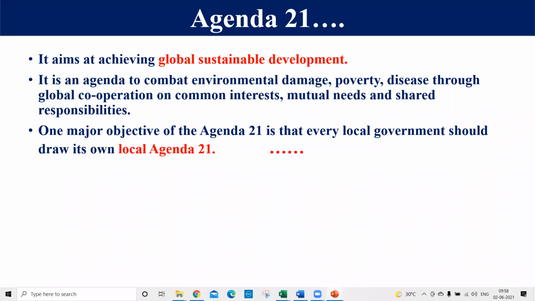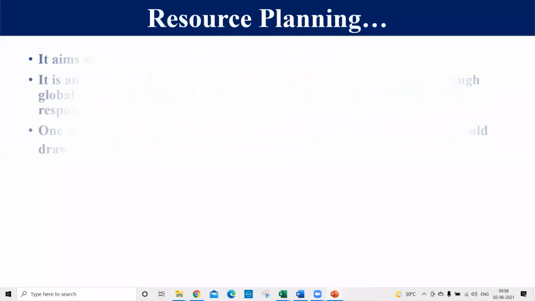This is Agenda 21, and this was achieved. This was done due to the Earth Summit of Brazil. It was the first international Earth Summit, which was held in June 1992.